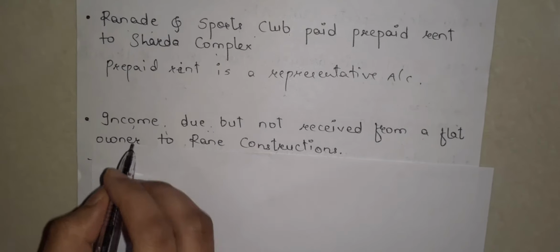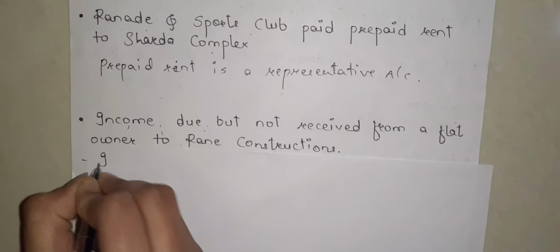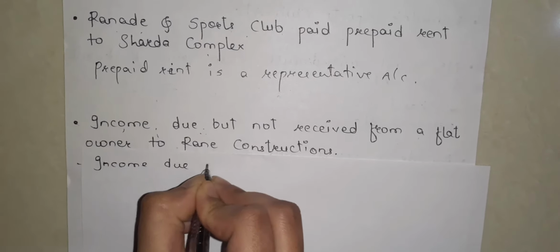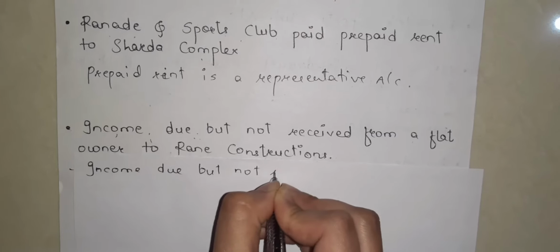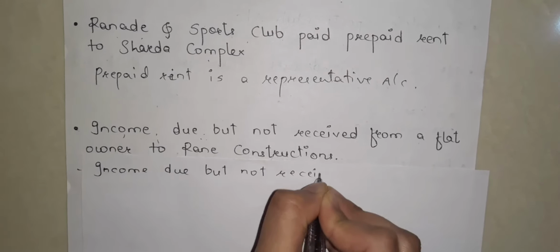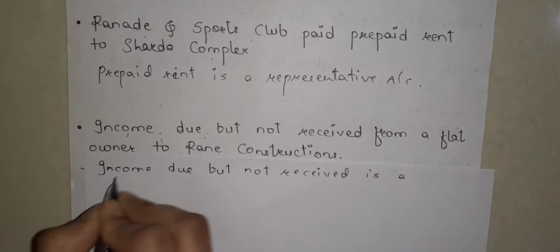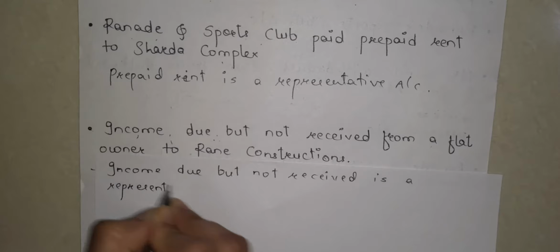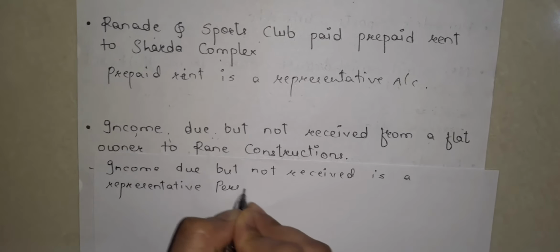So let's write down the answer over here. Income due but not received is a representative personal account. Understood?